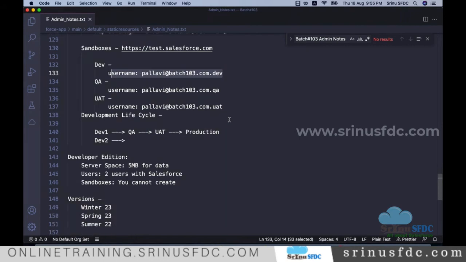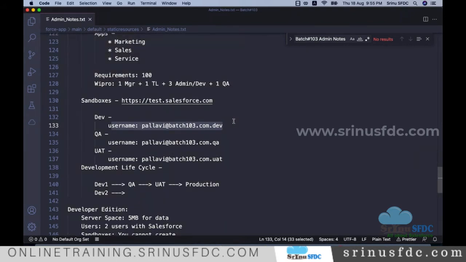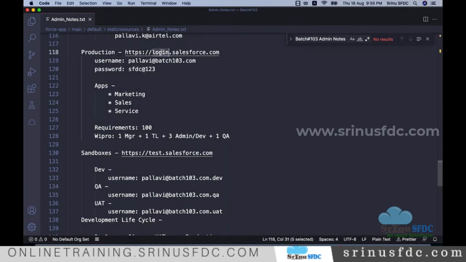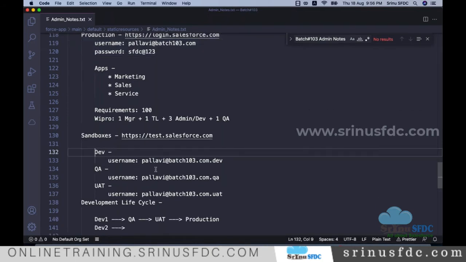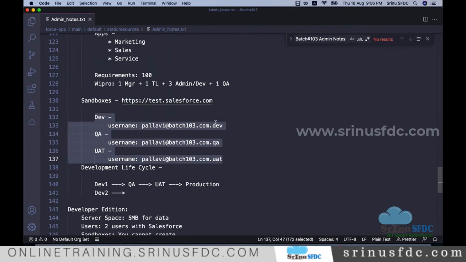Only when you log into production do we use login.salesforce.com with the production username and password. Mostly we don't do this daily. When you join as an administrator or developer, first we deal with the sandboxes. Only after testing do we move to production. I'm stressing this because it is most important.